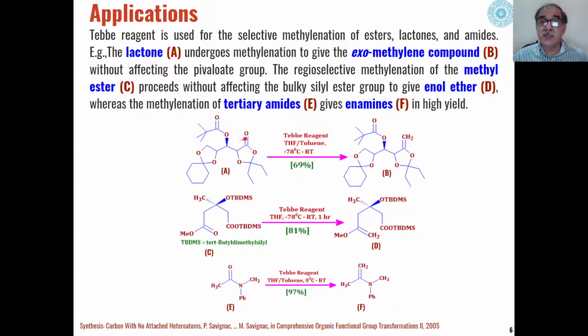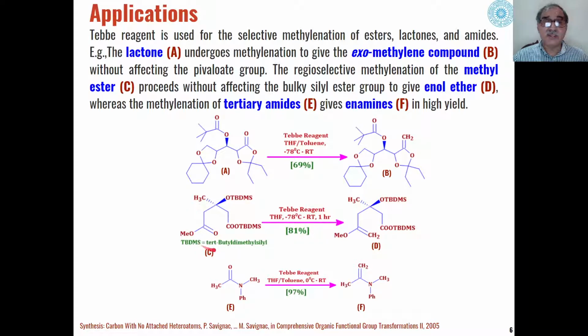Instead, only the carbonyl of the lactone gets converted into the methylene group. This carbonyl is not affected. So we can see that the Tebbe reagent is a selective reagent for conversion of lactones into the corresponding methylene ethers as the product.